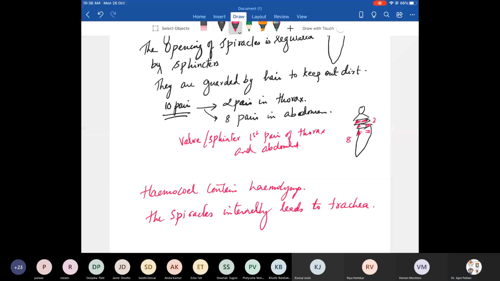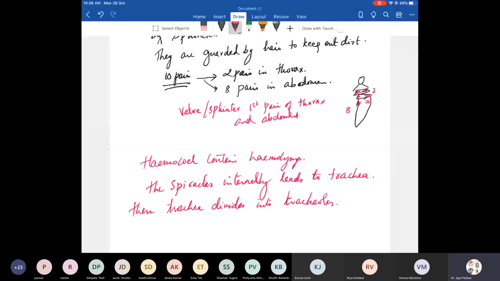Ultimately, the trachea divides into tracheoles. These tracheoles terminate into tissue, and then they